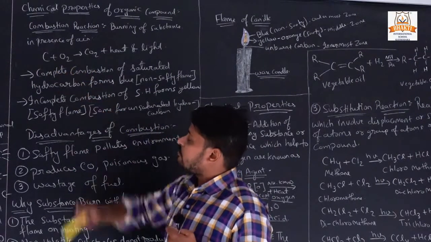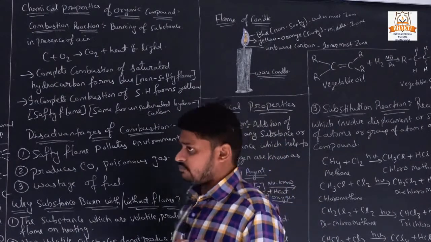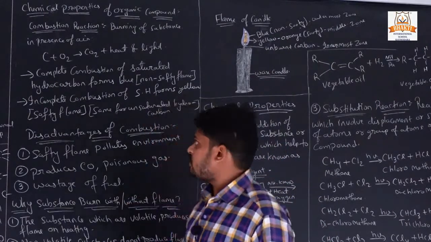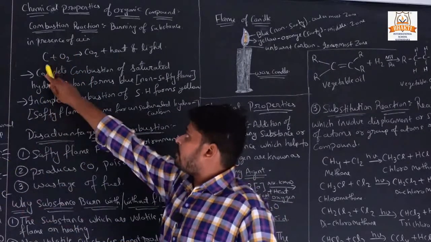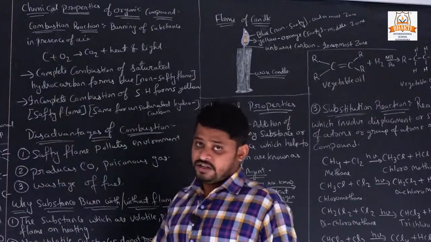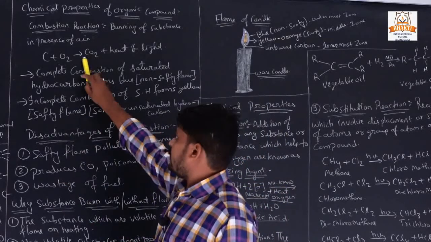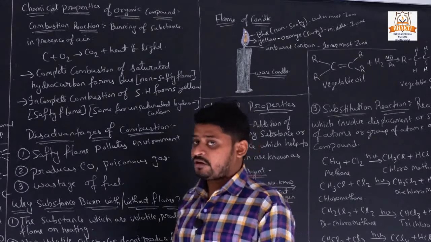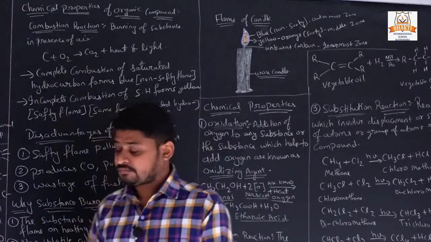Now here, C plus O2. What is C? Carbon. We all know carbon is a combustible substance. O2 is from the air. When carbon reacts with oxygen, it burns and gives us carbon dioxide, heat and light.